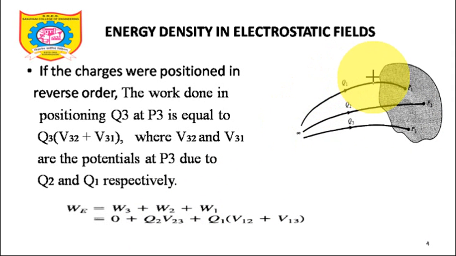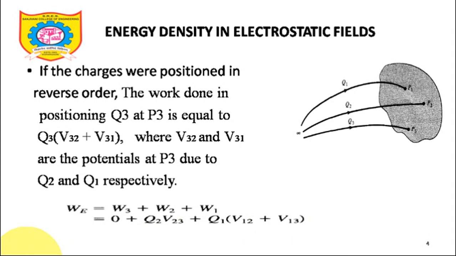And now I am taking the third charge from infinity to this point P1. If that is so, it will come under the influence of the voltage at P2 and the voltage at P3, which will affect the amount of work done in taking the charge from infinity to point P1. So that will be Q1 into the potential at 1 due to 2 plus the potential at 1 due to 3. So it is written as Q1 into V12 plus V13. See, this is a very important concept to understand. What I did initially, I took Q1, Q2, Q3, and in the second case I took Q3, Q2 and Q1. I just reversed the order of these charges.